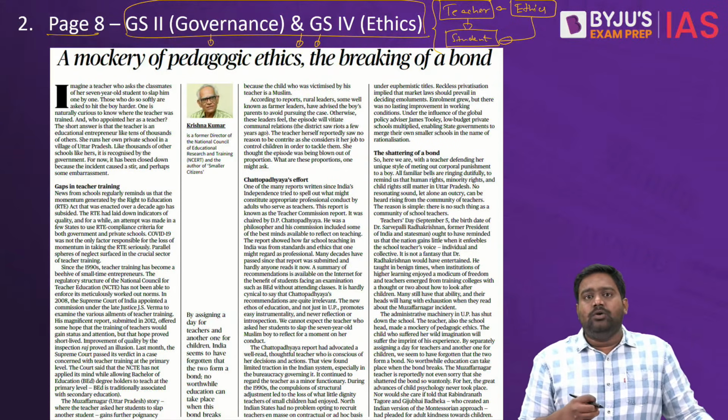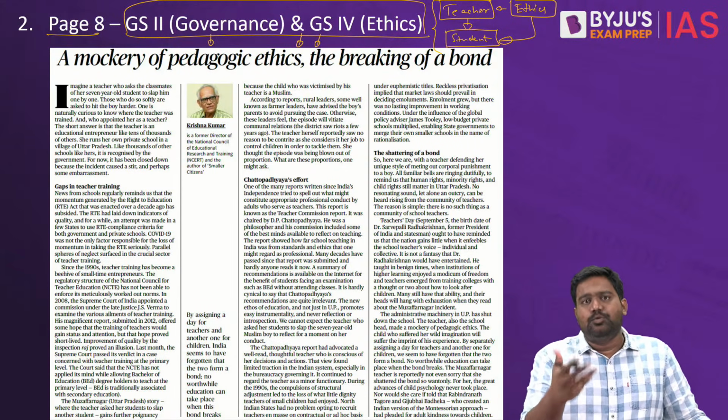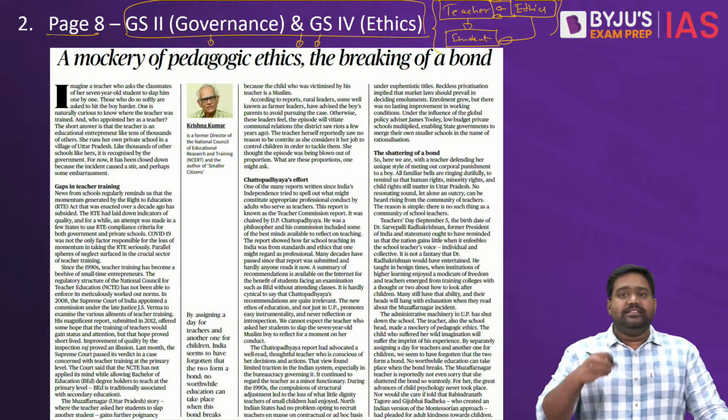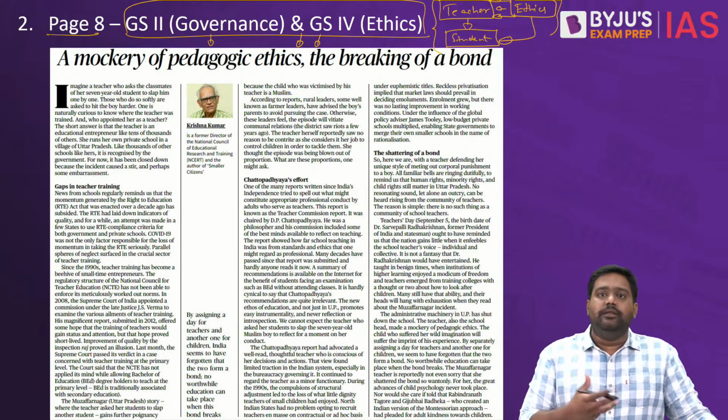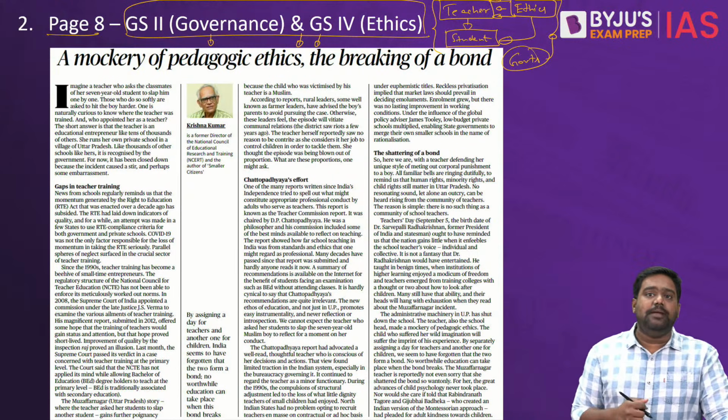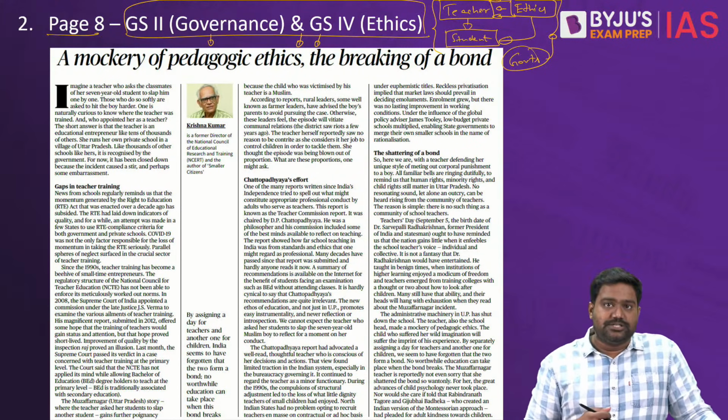The writer is pointing out how the bond between teachers and students has broken down. He points out that professionalism and ethical conduct amongst teachers has fallen rapidly, and the governments have a direct blame. They are to be directly blamed for the current situation in our education system, especially at the primary level.